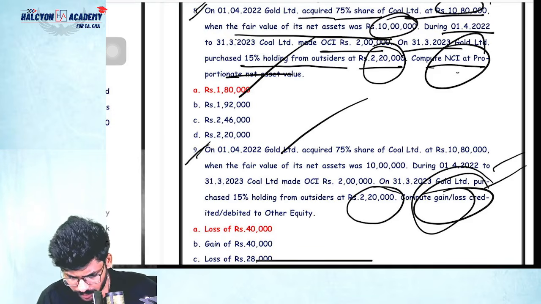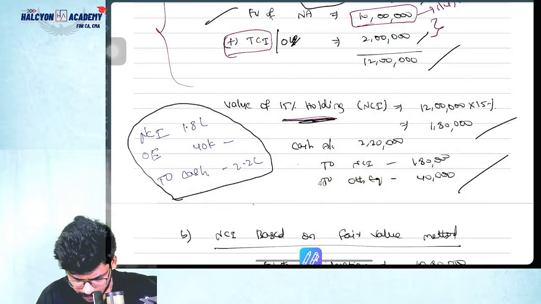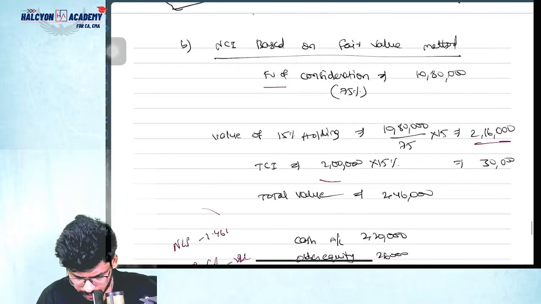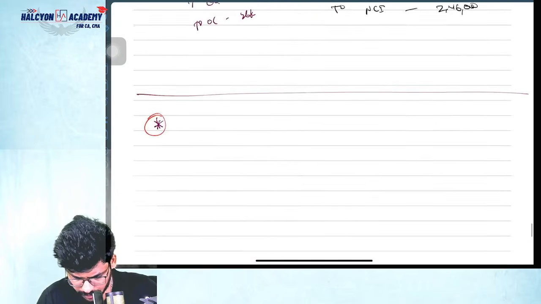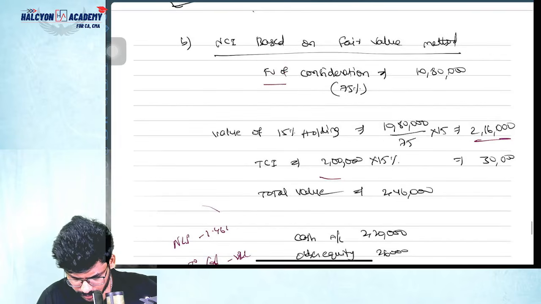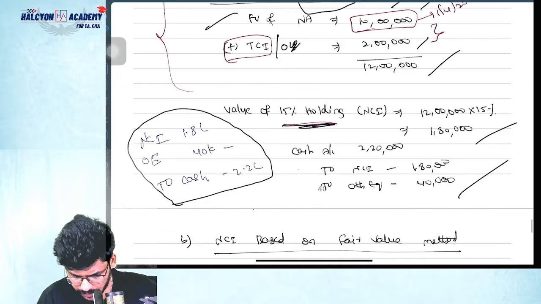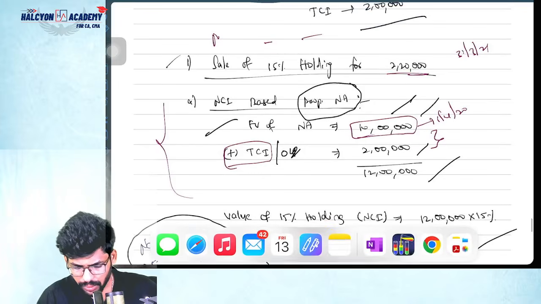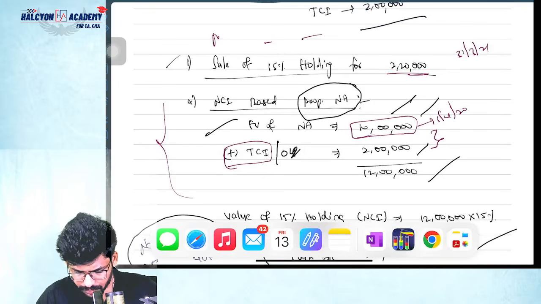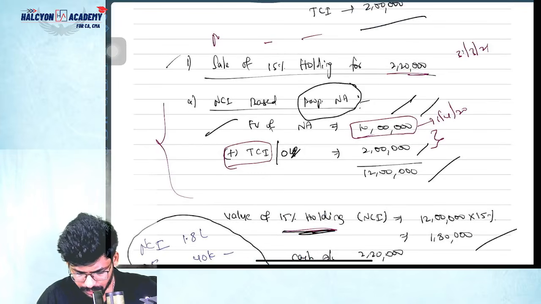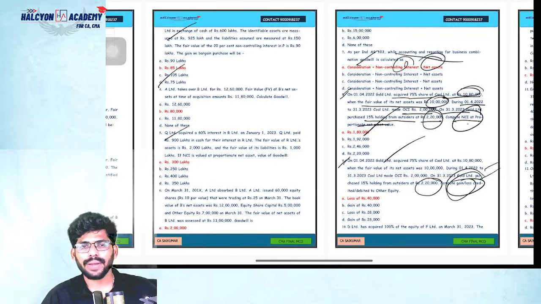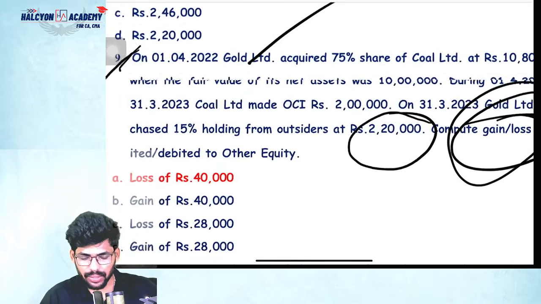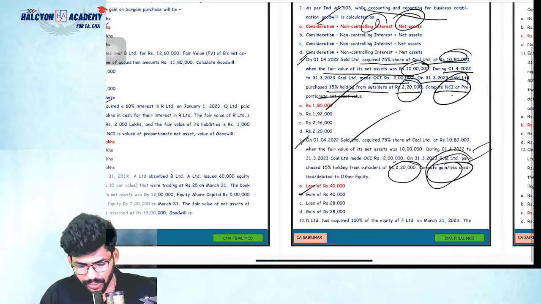Similar question, right? Okay. Yes, correct only. It's a profit only, not loss. I'm selling it for 2 lakh 20. I'm getting the difference over the 1 lakh 80 value. So option B. Okay, don't worry.